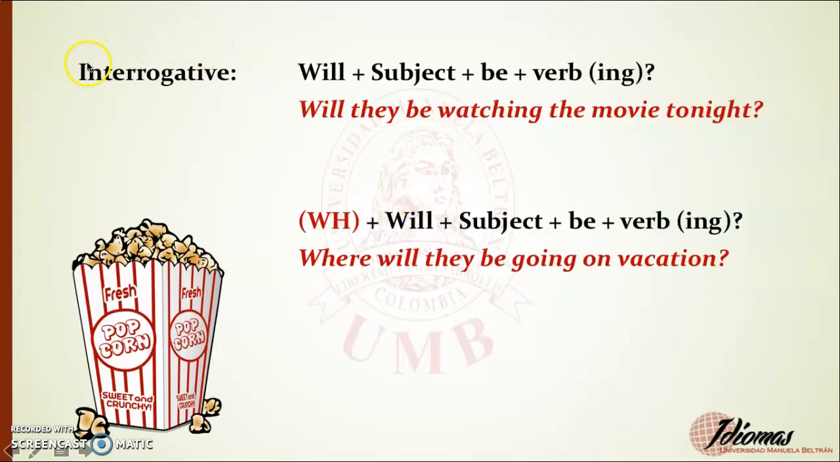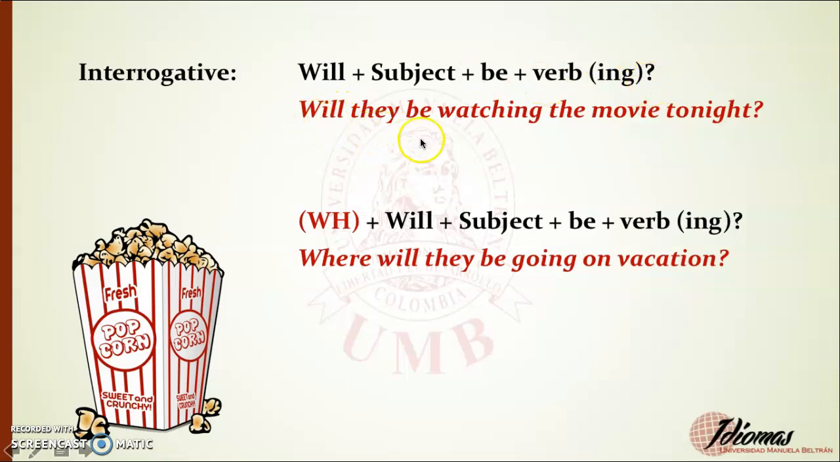If it is interrogative, what happens if it is interrogative? So we put it upside down, al revés, giramos, and we use the auxiliary that in this case is indicating the future. So it's will. Will, then the person, the subject, be, and additionally the verb with ing. Watch out, pilas. Don't forget to use the question mark. If we don't use the question mark, it won't be a question, so this is very important.